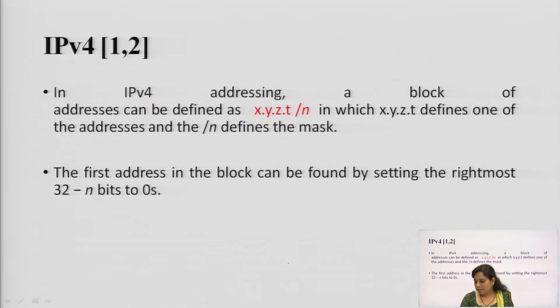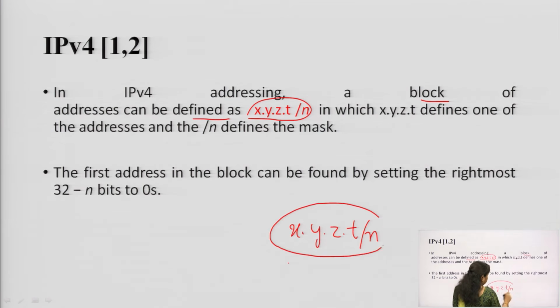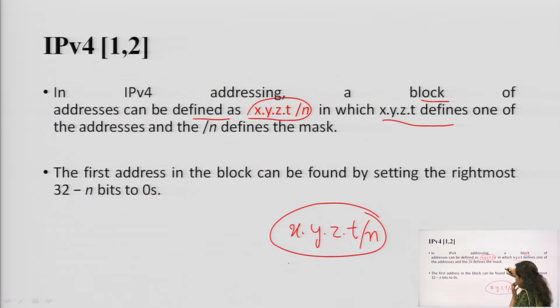Now, next is the IPv4 address block. In IPv4 addressing, a block of addresses can be defined as x.y.z.t/n, in which x.y.z.t defines one of the addresses and n defines the mask.